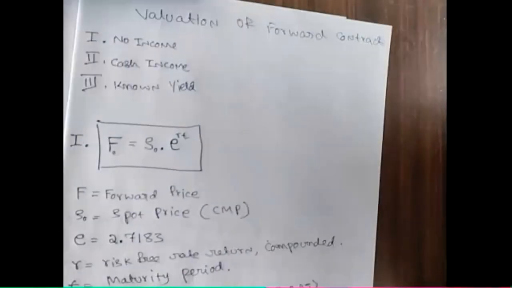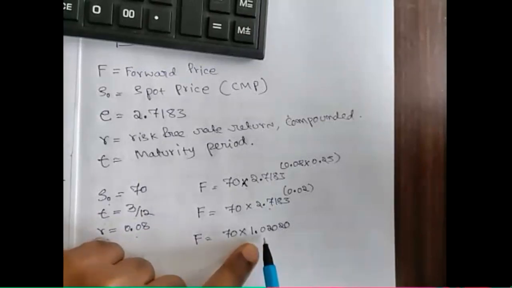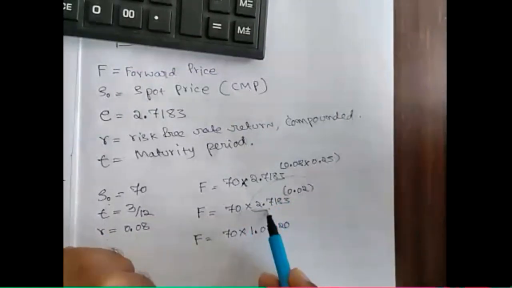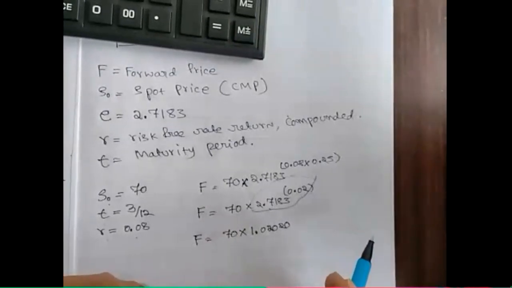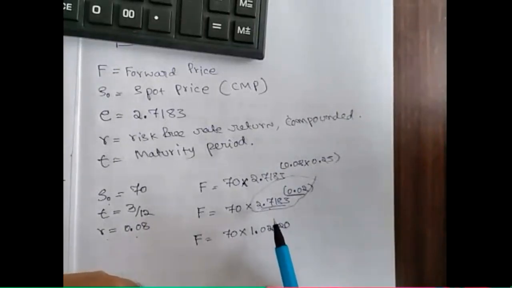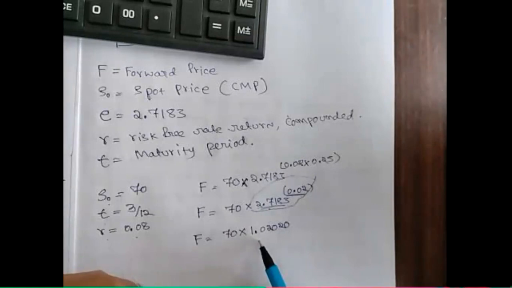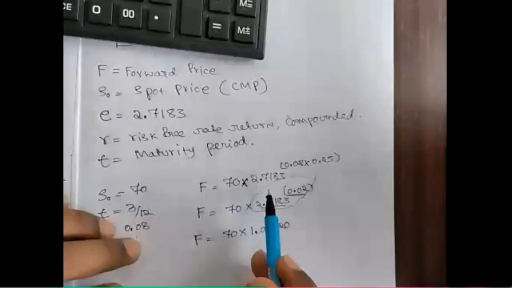So 70 into 1.02020. We can check the value of this by using the exponential value table. When x is 0.02, the value will be 1.02020. So this is one way you can find out e the power x.